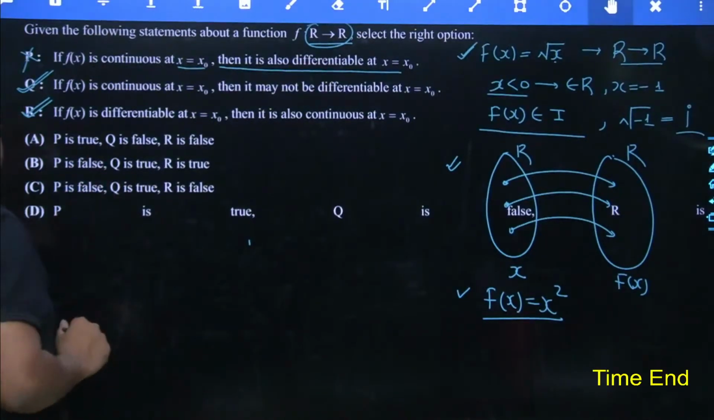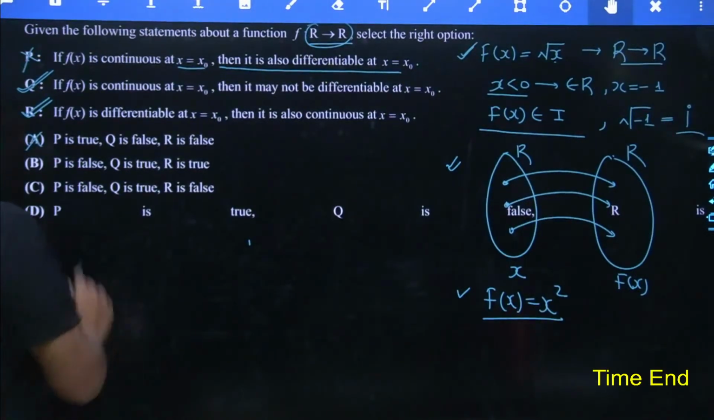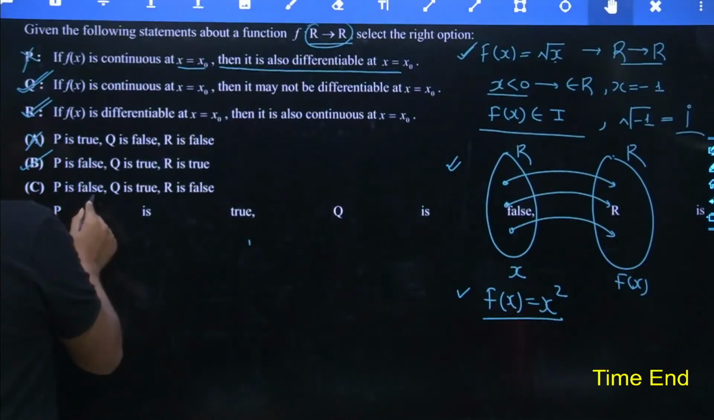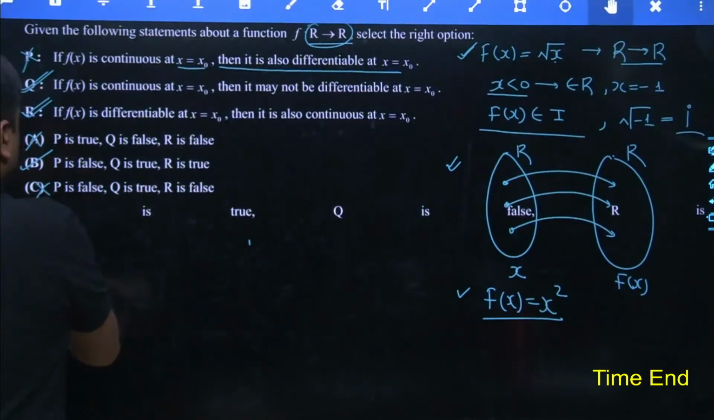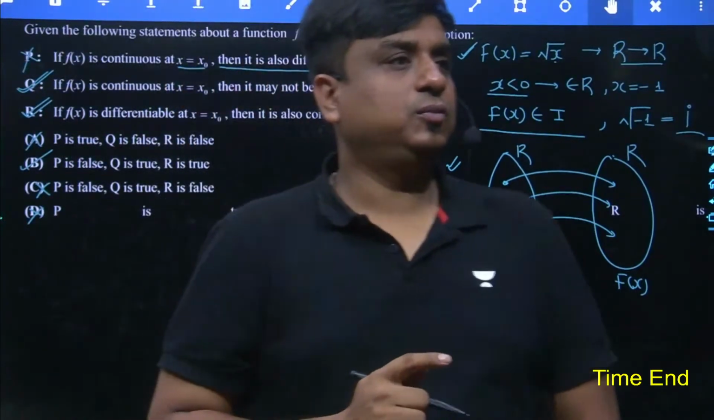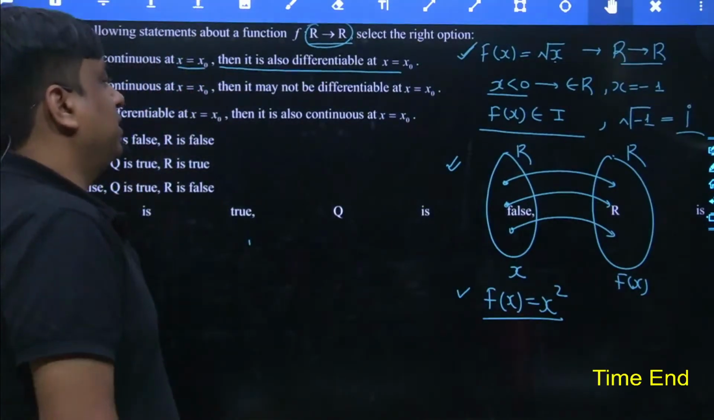P and Q. P is true. P is not true, so A has been ruled out. P is false. Q is true. R is true. Yes. P is false. That is quite okay. True, false, no. So B is the best most answer.